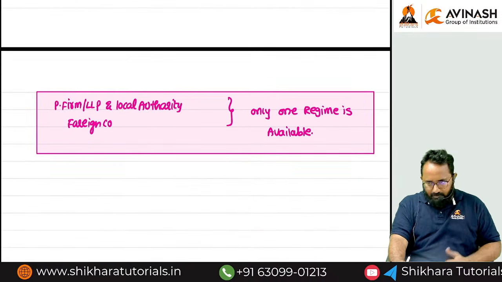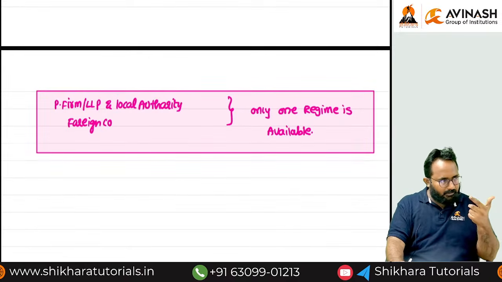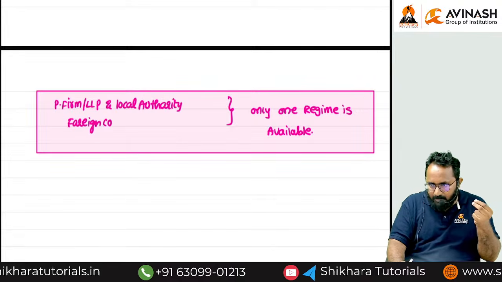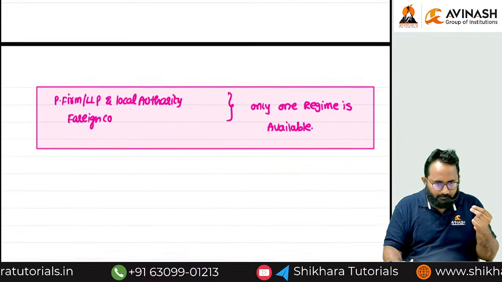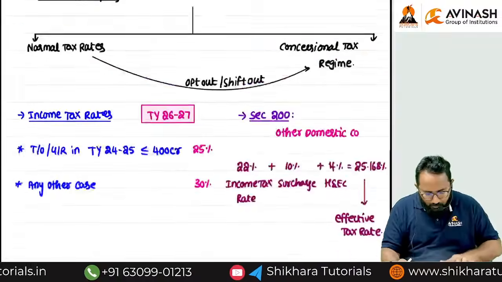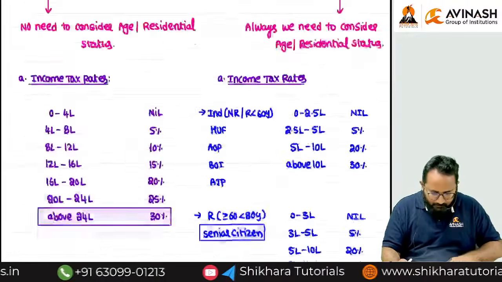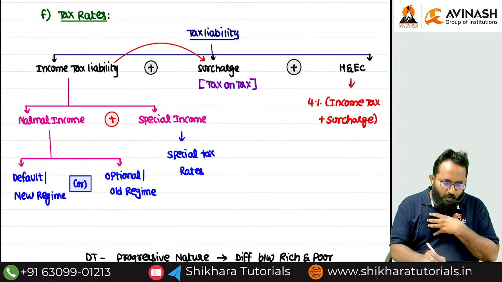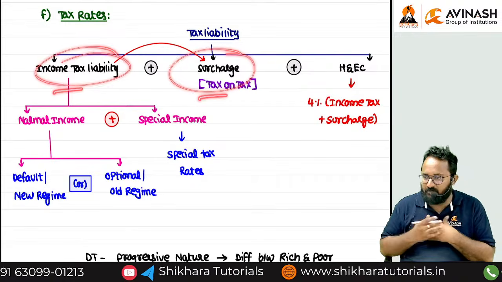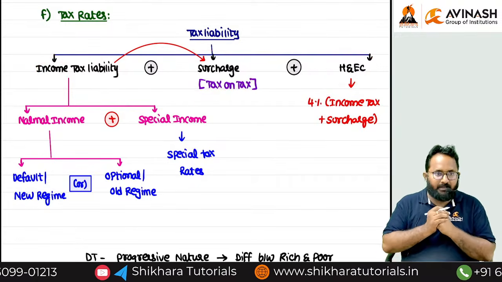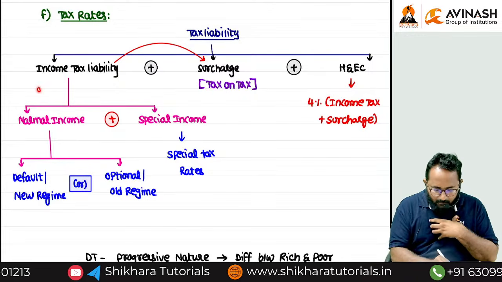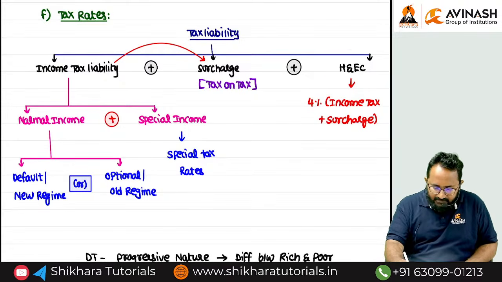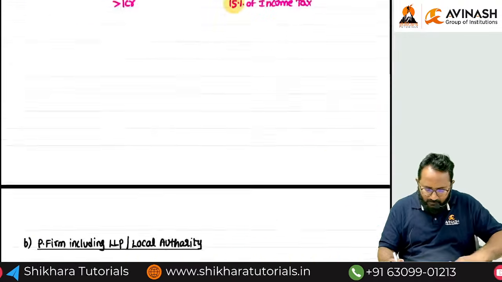Income tax rates, surcharge, okay. After health and education cess, if you combine these three, you will get what? Tax liability. In order to calculate the tax liability, we have to find these three. But already we discussed these two. Now we have to discuss the health and education cess. The combination of these three things is tax liability, right? Shall we discuss the health and education cess?